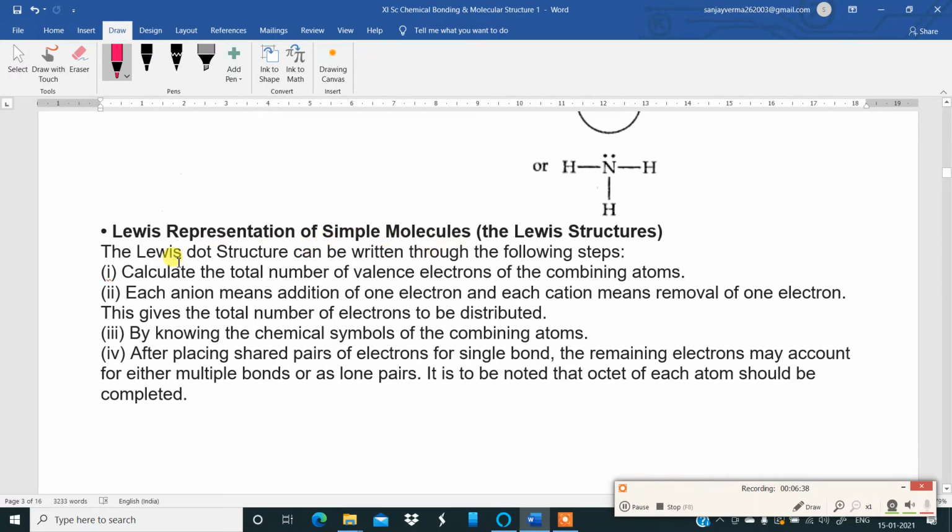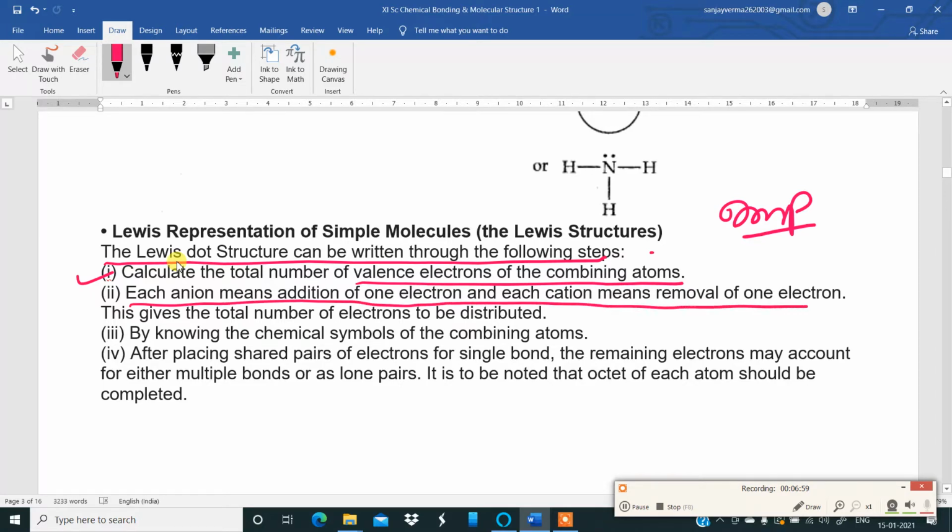The Lewis dot structures can be written through the following steps. Remember that. Calculate the total number of valence electrons of the combining atoms. Okay, first thing. Each anion means addition of one extra electron and each cation means removal of one electron. This gives the total number of electrons to be distributed.